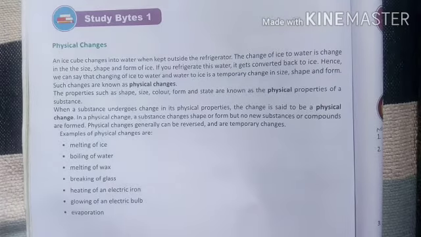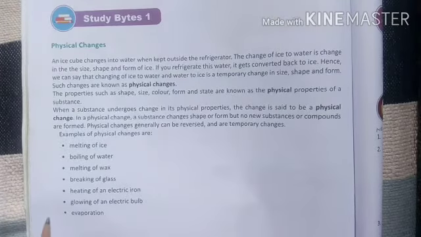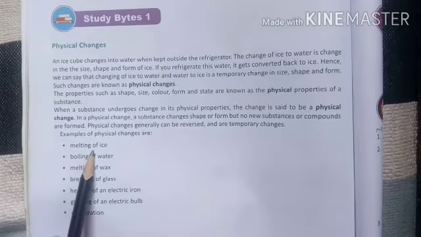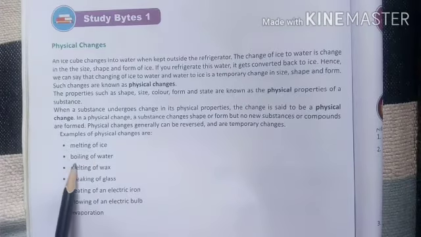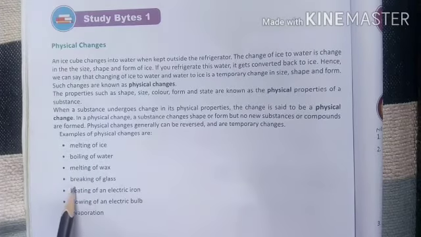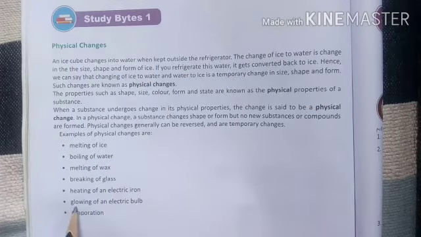They have shown some examples: melting of ice, physical change; boiling of water, physical change; melting of wax, physical change; breaking of glass, physical change; heating of an electric iron, physical change; blowing of an electric bulb, physical change; evaporation, physical change.